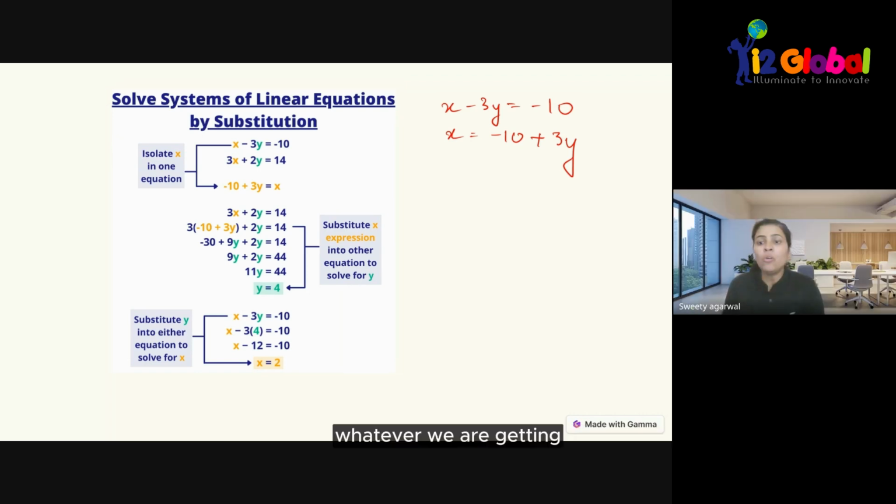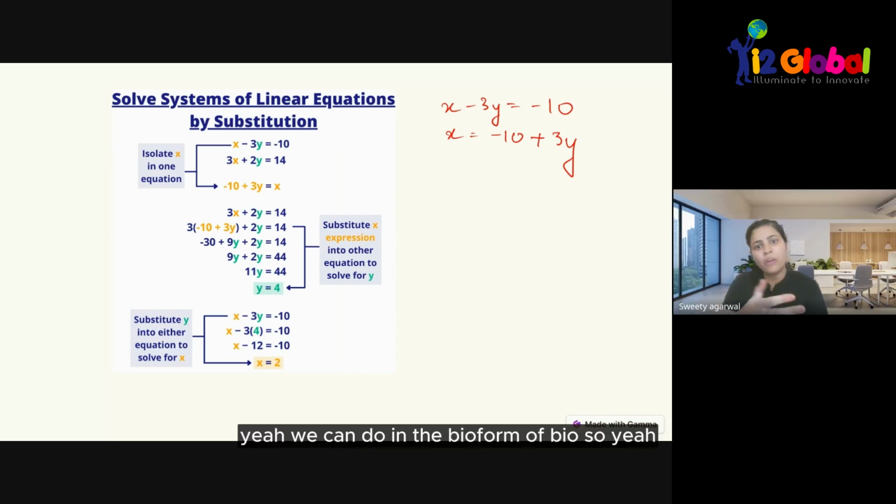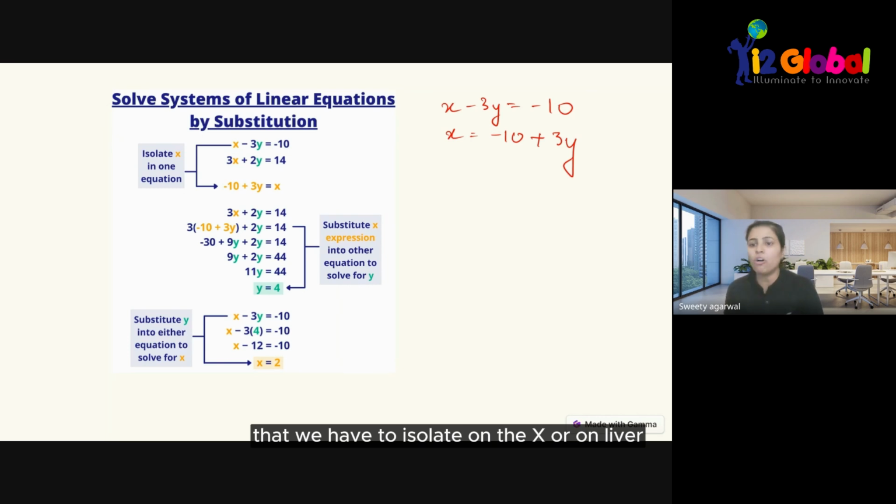We can also do it in the form of y. It is all upon our wish. No one says that we have to isolate only x or only y. We can do anything, whatever we find easy or going with the flow.